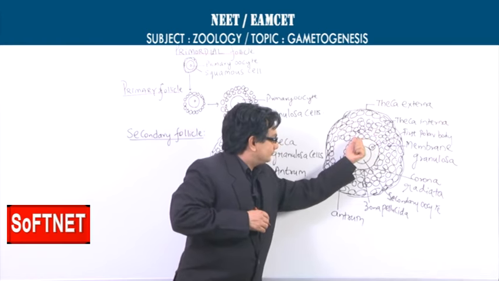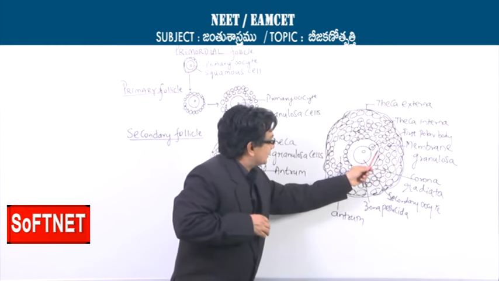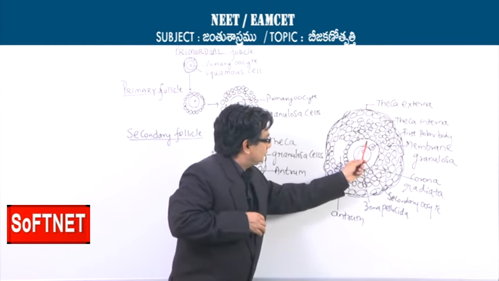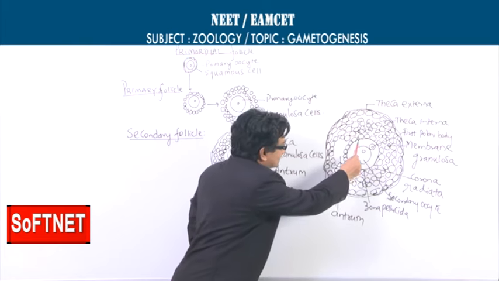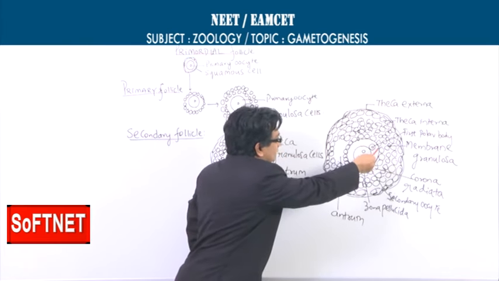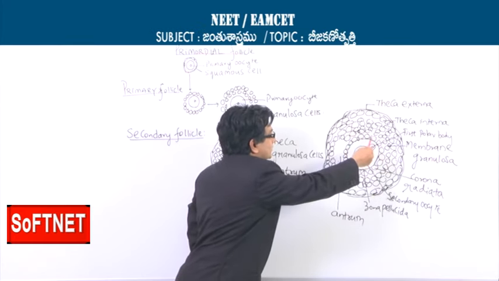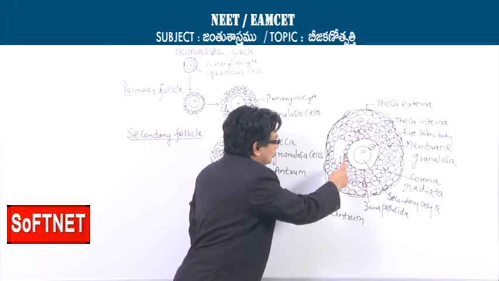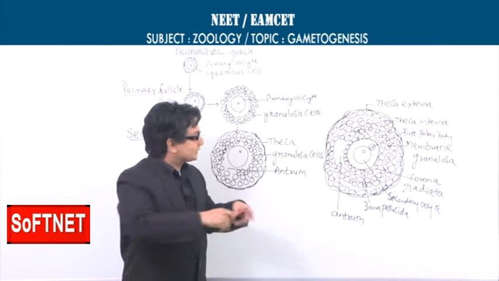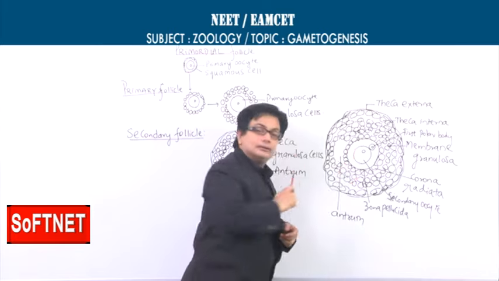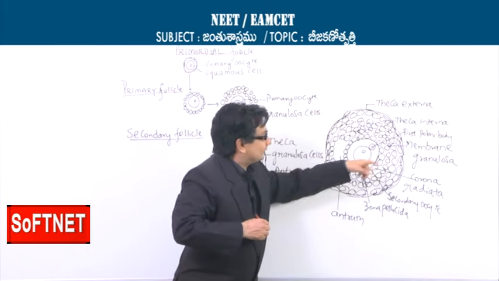This is called the corona radiata. The corona radiata cells are actually resting on a glycoproteinaceous layer called the zona pellucida. That means the zona pellucida, which I am indicating again, look at this small layer, zona pellucida. Surrounding the zona pellucida, we find the diploid cells very closely associated called the corona radiata. So corona radiata, then this is the zona pellucida, and as you see deep inside, the space is called the perivitelline space, but I have written two cells there. One of them is called the secondary oocyte, the other is called the first polar body.